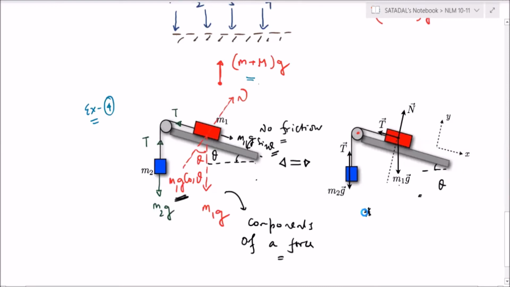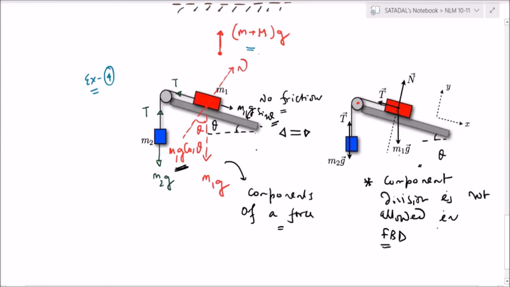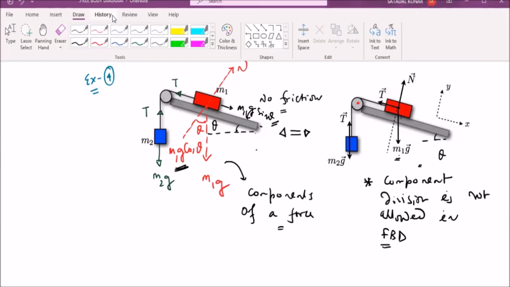So write: component division is not allowed in FBD. I told you in the beginning, only the forces acting on a body. So what is the force acting on this body? It's weight only, in the vertically downward direction.